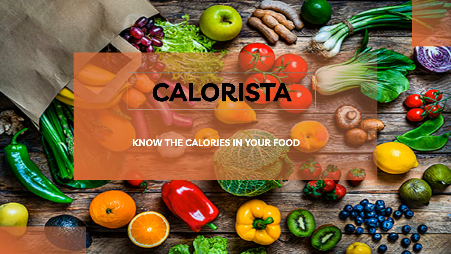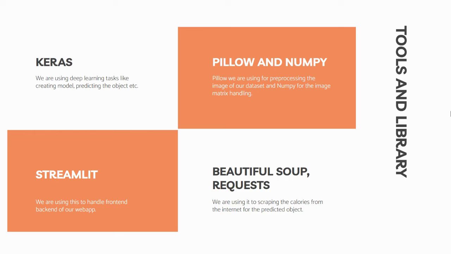Okay, so let's see how the web application works. First, we will look at the tools and libraries that we used to develop the web application. Keras, we used for deep learning tasks like creating the model and predicting the objects. Pillow and NumPy: Pillow we used for pre-processing the images of our dataset and NumPy for image matrix handling. Streamlit, we used it for the backend and frontend of our web application. Beautiful Soup and requests, we used for scraping the calories from the web for the predicted object.